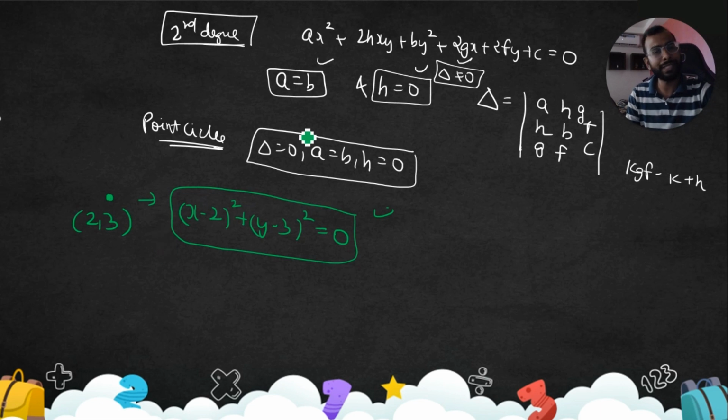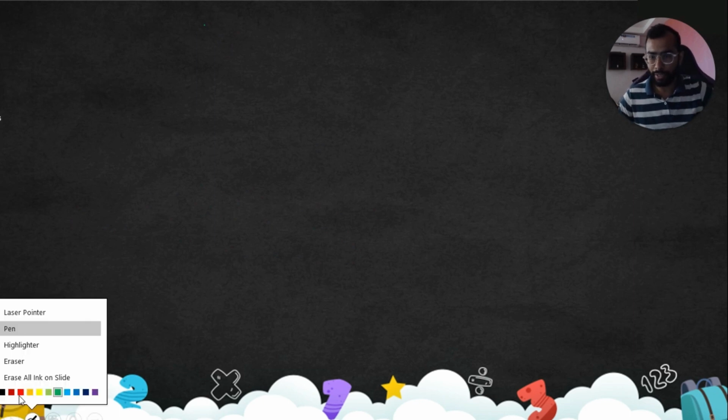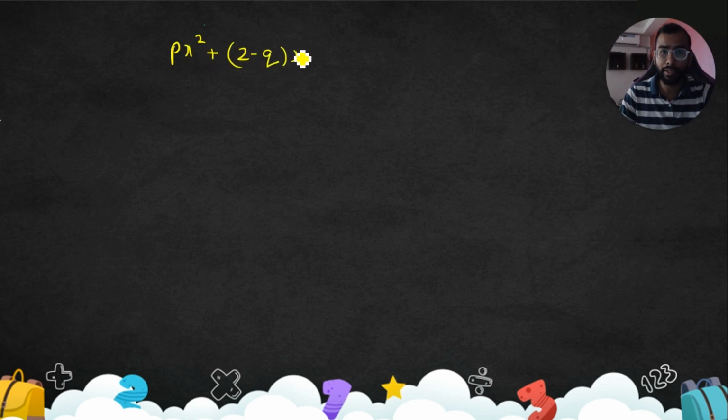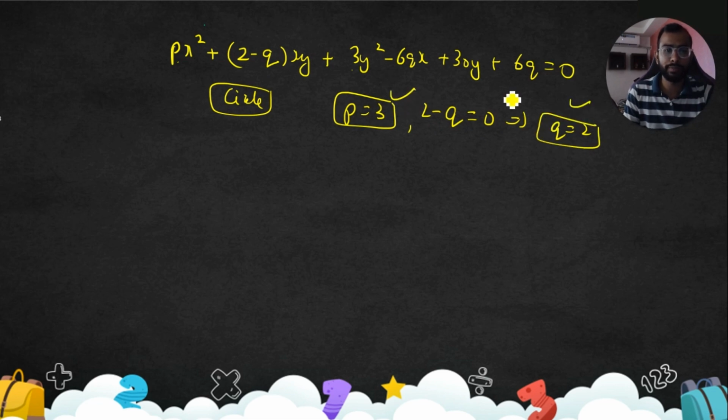Let's have one question on this and then we can end the class. We'll have 2 questions quickly. In the first class we won't stretch too much. The question is px square plus 2 minus q xy plus 3y square minus 6qx plus 30y plus 6q equal to 0. It represents a circle. Find out p and q. So p is equal to 3. Coefficient of x square is equal to coefficient of y square, and h should be 0. So 2 minus q is 0, so we'll get q is 2. Easy question.